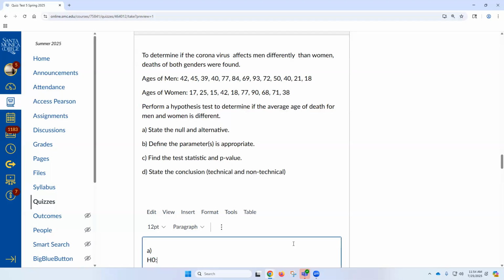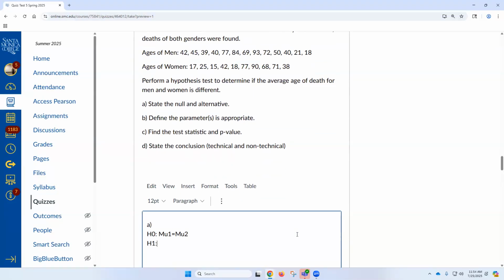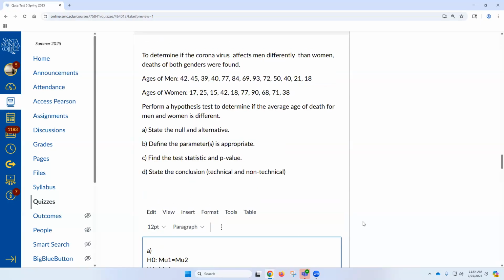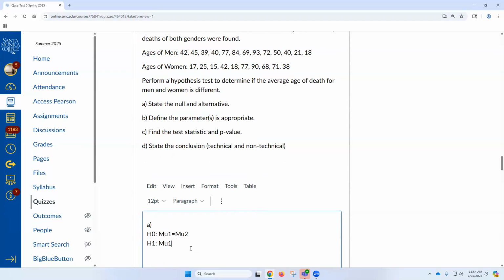H0: mu1 equals mu2. H1: mu1 not equal to mu2. So just put an equal sign with a slash, or the words not equal, whichever you prefer. I would put the equal sign instead of the word equal, though. I don't like the word equal. Or if you want to be fancy, go in and get an actual not equal to sign. If you want to see how, do you guys want to see how or no? You want to see? Okay, fine. We'll do the fancy one.